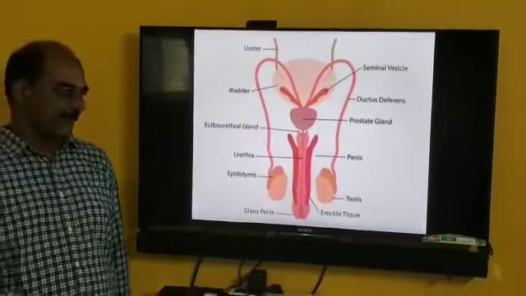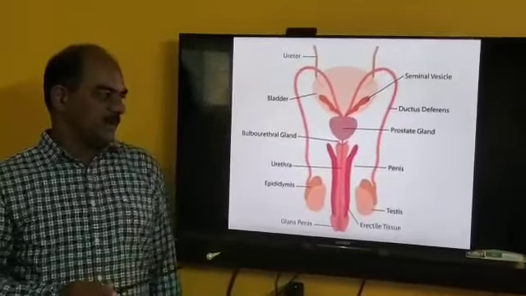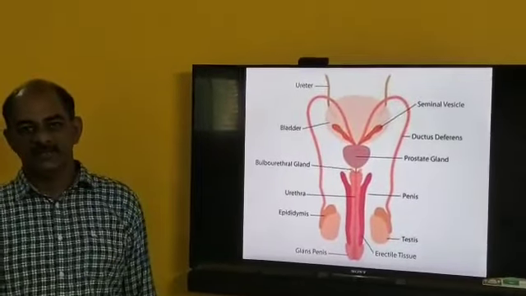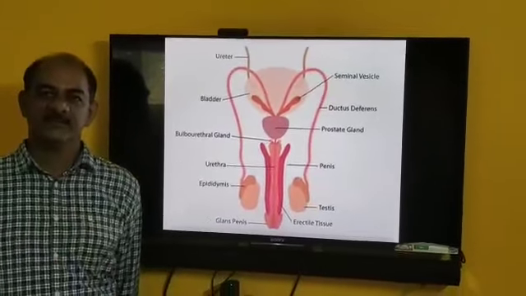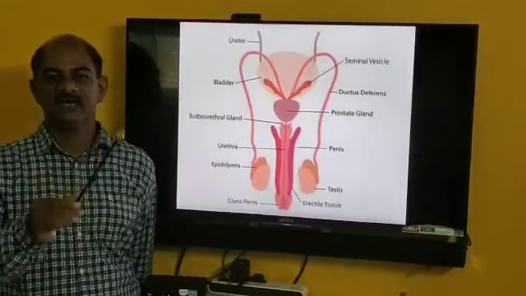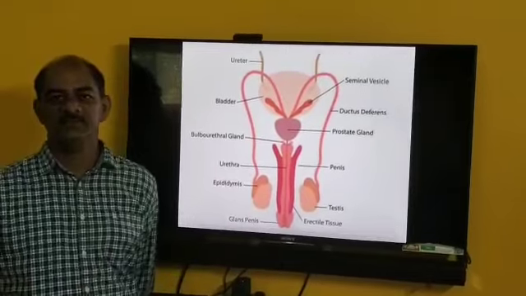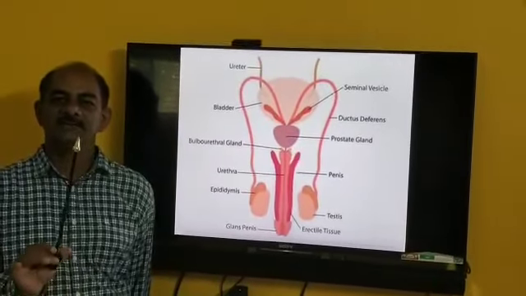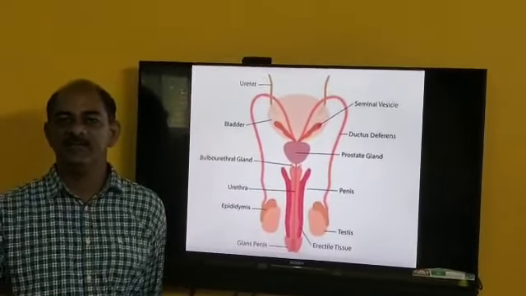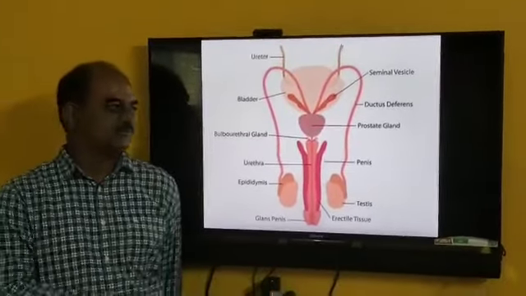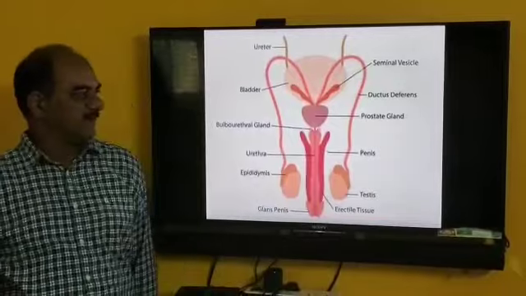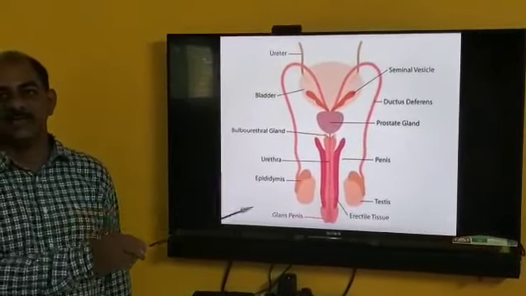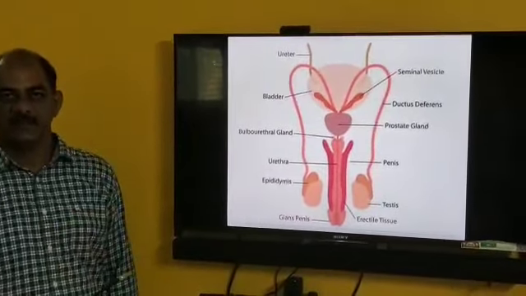In this way, the urethra is a common urinogenital duct. It is a part of the excretory system as well as the reproductive system. It discharges semen at the time of copulation and urine at the time of urination. This is the function of the urethra. So in this way, that is concerned with the internal genital organs.